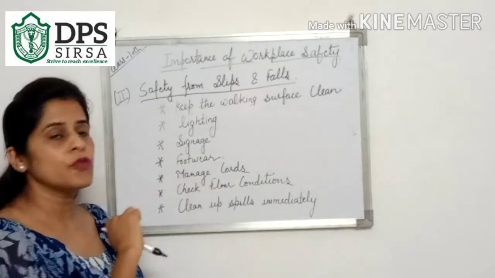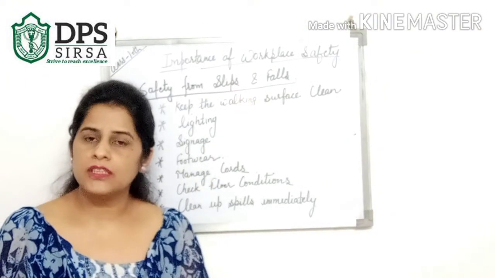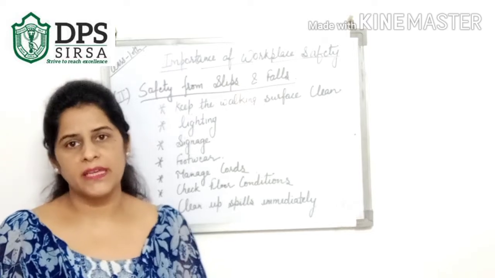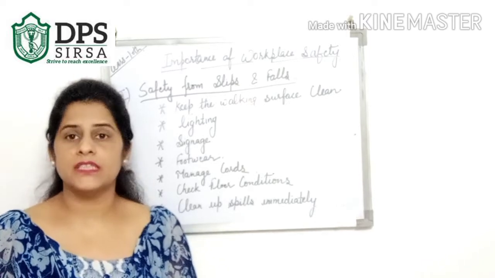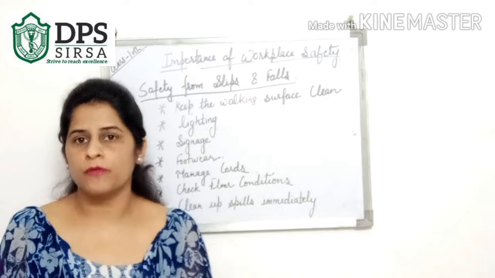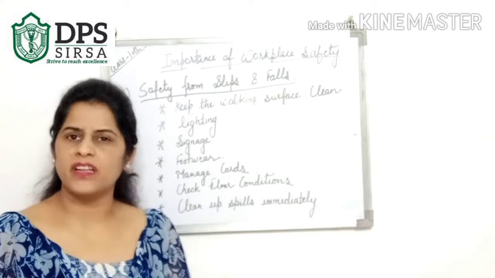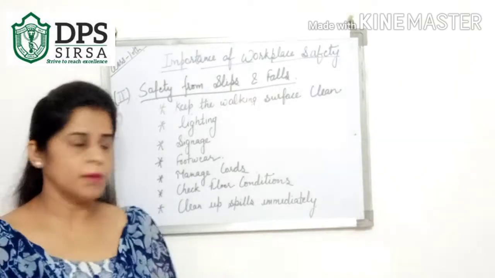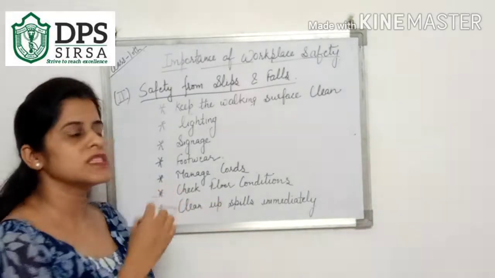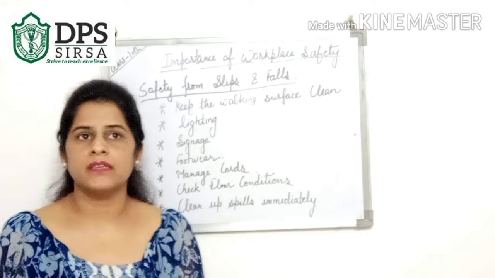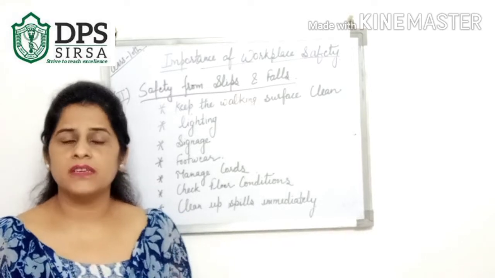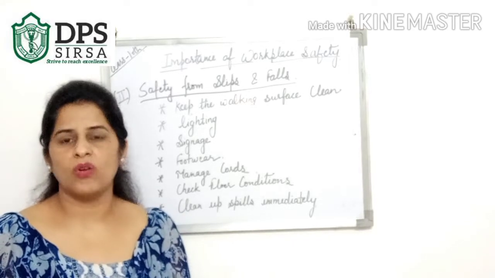Next is footwear. Employees should wear footwear according to their working place. They should see what type of footwear is required for working in this place, and they should choose their footwear according to their workplace. Next is to manage the cords. Sometimes there are some internet wires and electric wires and many wires that are lying on the floors.